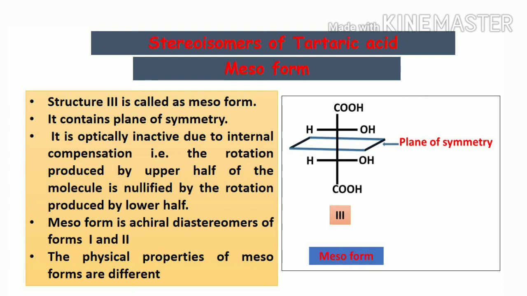What is the relation of the mesoform with 1 and 2? The mesoform is a diastereomer of 1 and 2. The physical properties of the mesoform differ considerably. Mesoform and racemic mixtures are two instances where even though the compound contains chiral carbons, it will not show optical activity.